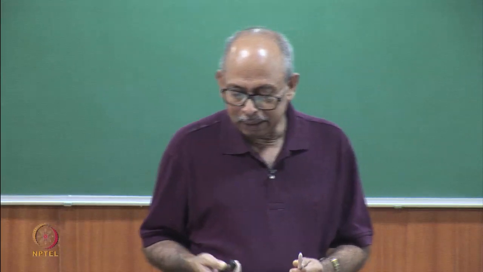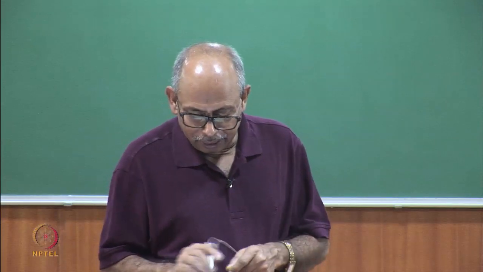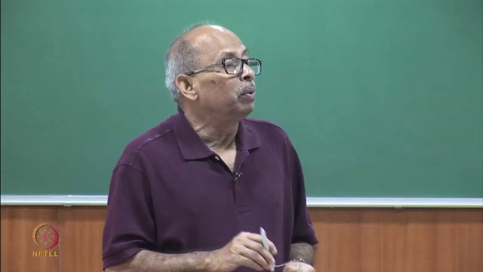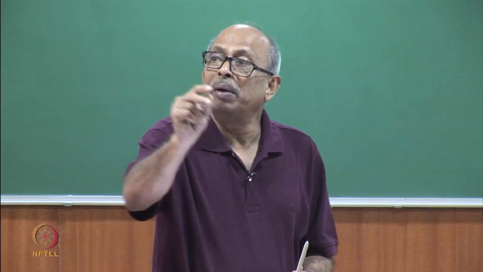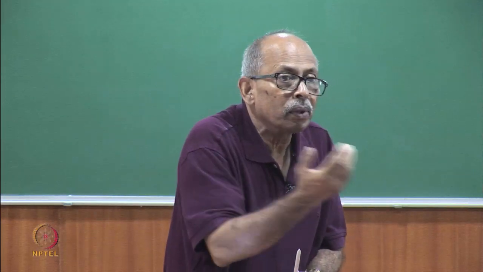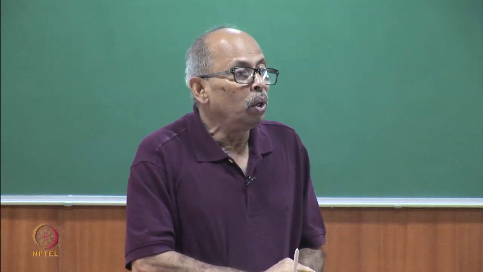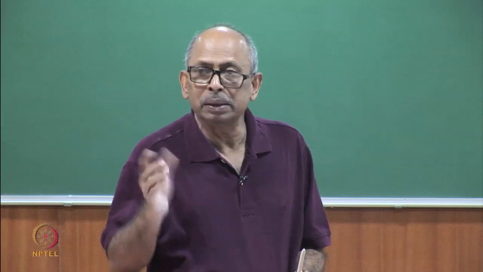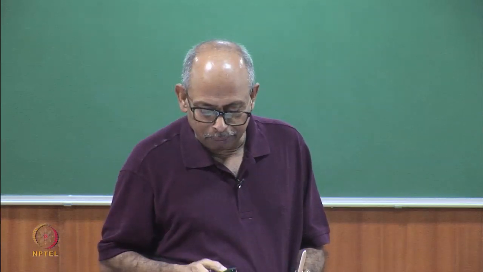So, incident power on surface area of S, now I do not take ds, I take the full, let us say larger one, is epsilon r c S by 4. So, by doing this, I have been able to find out from the reverberant field how much will be the energy incident upon surface areas of the wall, roof, or ceiling.